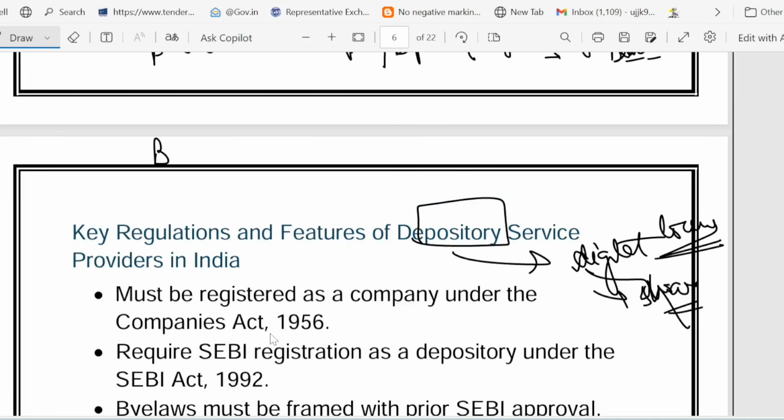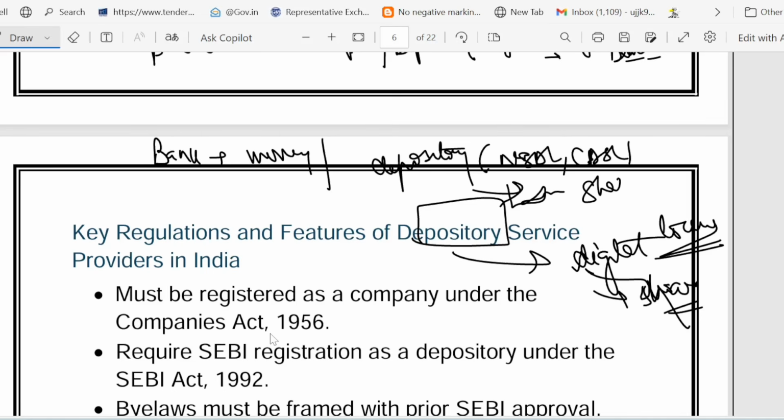So you can think of them like a bank. What is the bank holding? The bank is holding money. Similarly, a depository, for example NSDL or CDSL, you might have heard these names. These are the depositories. Like a bank holds money, these depositories hold shares electronically.